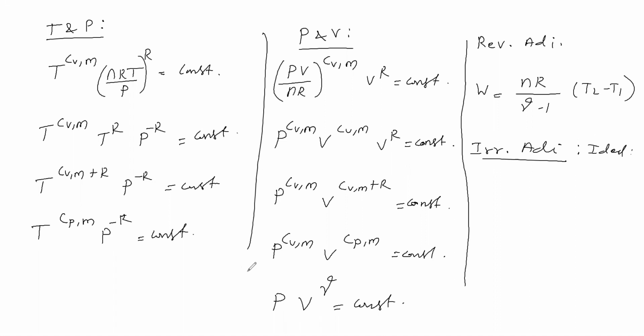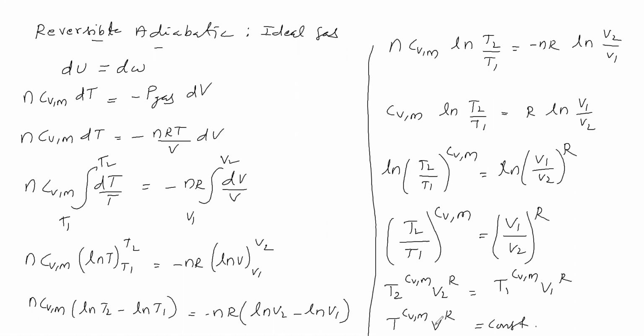Why should we not use these formulas? We should not use the temperature volume relation either. Because in the initial stage, we have taken du is equal to dw. In the place of du we have written n Cvm dT. In the place of dw we have written minus P, the pressure of the gas. For irreversible, the external pressure will be there in this place.